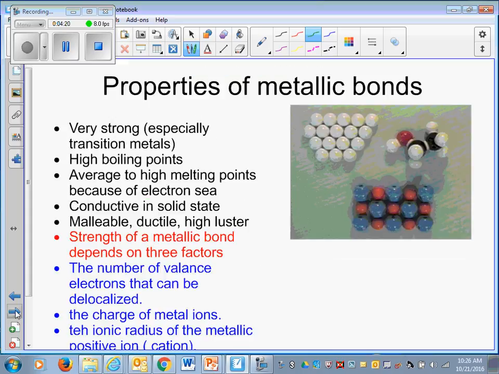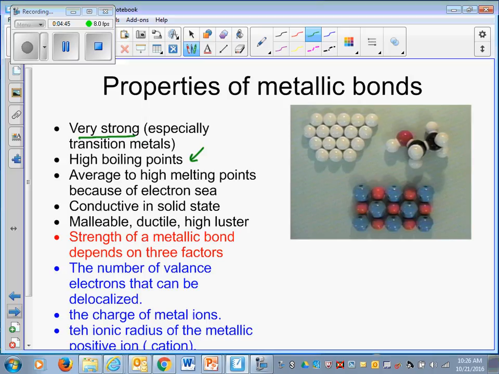So properties of metallic bonds. They're very strong bonds, especially transition metals, because they have multiple valence electrons. So the more electrons you have, the stronger the bond will be. They have high boiling points because they are strongly bonded together. Average to high melting points because of the electron sea.